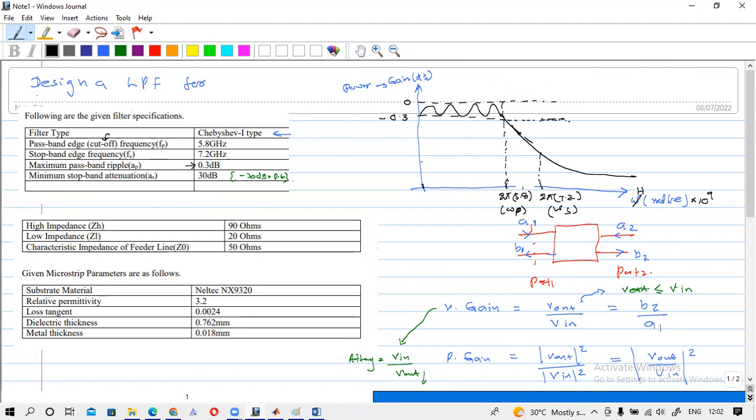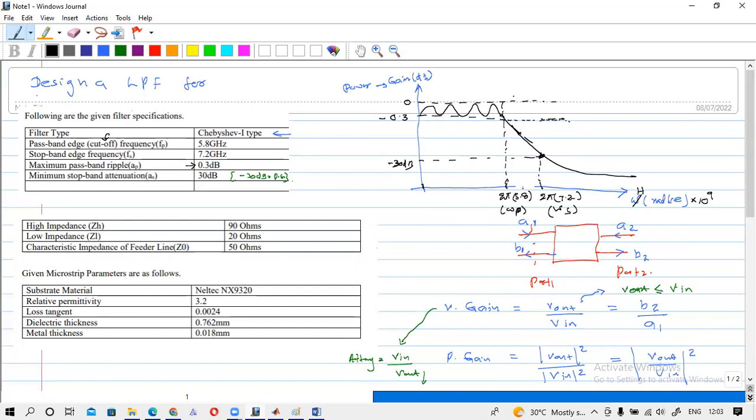So the minimum stop band attenuation should be 30 dB, and if we are considering the gain, it should be minus 30 dB. So this will be our filter response.